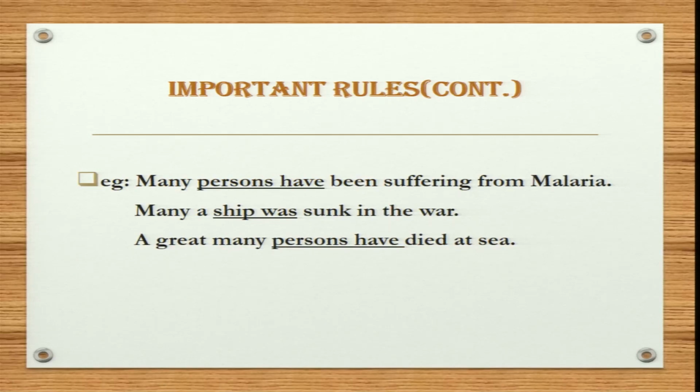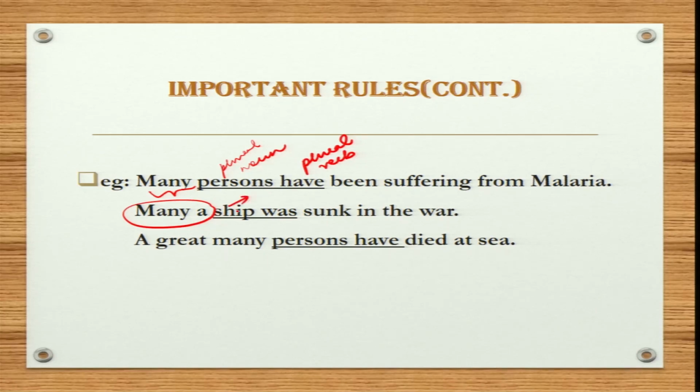Many persons have been suffering from malaria. So, here many is used. Therefore, a plural noun and a plural verb. The next is: many a ship was sunk in the war.